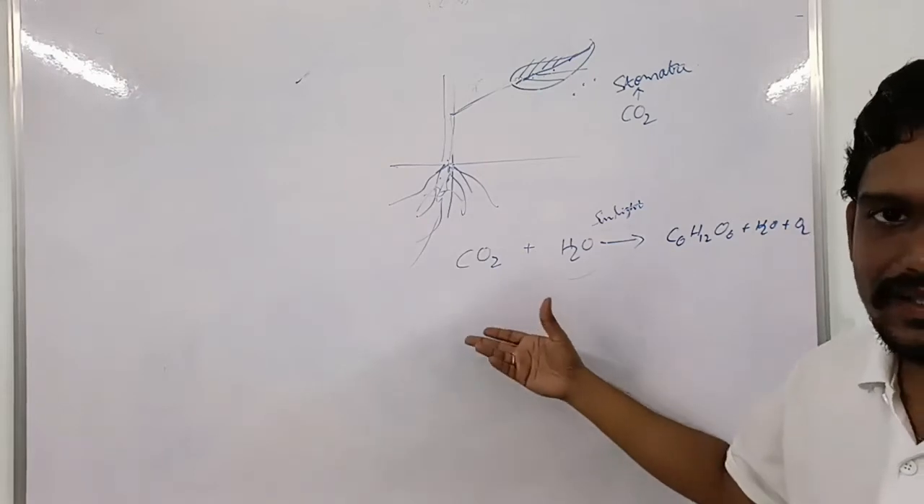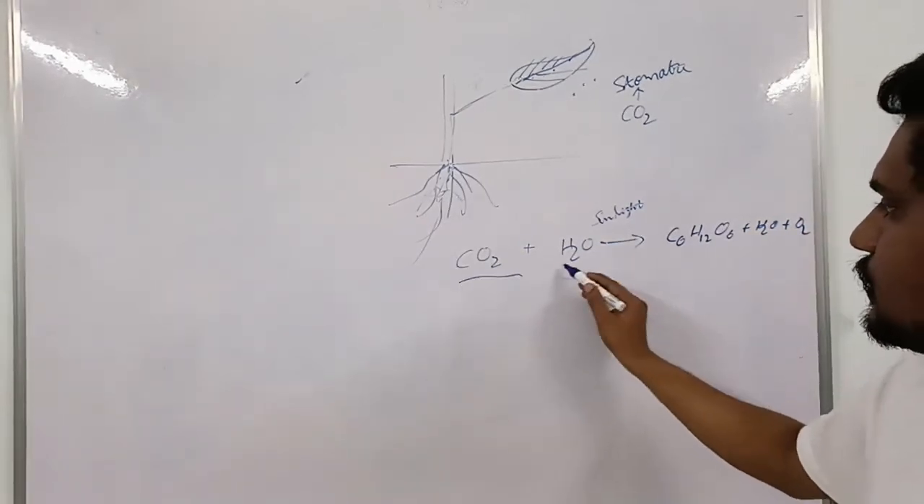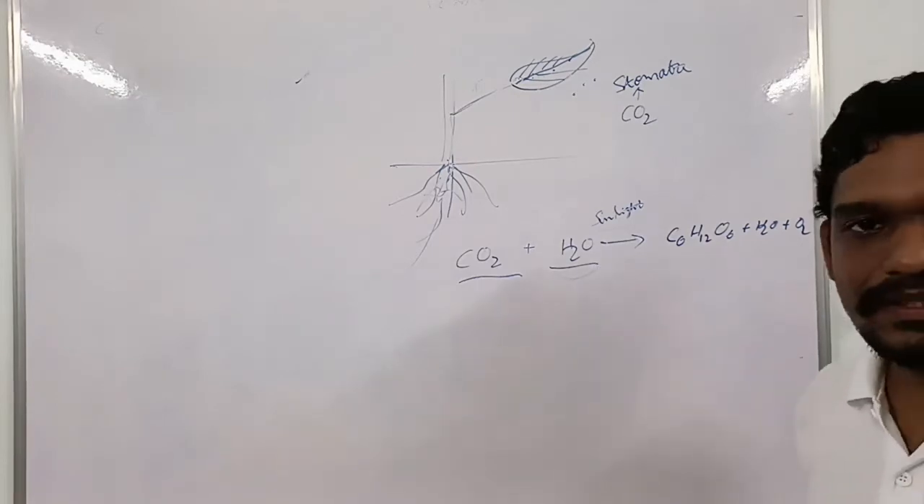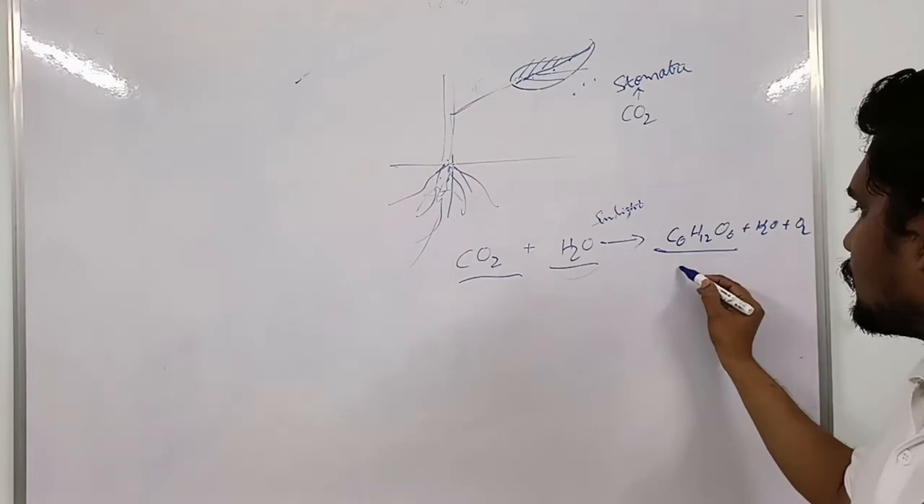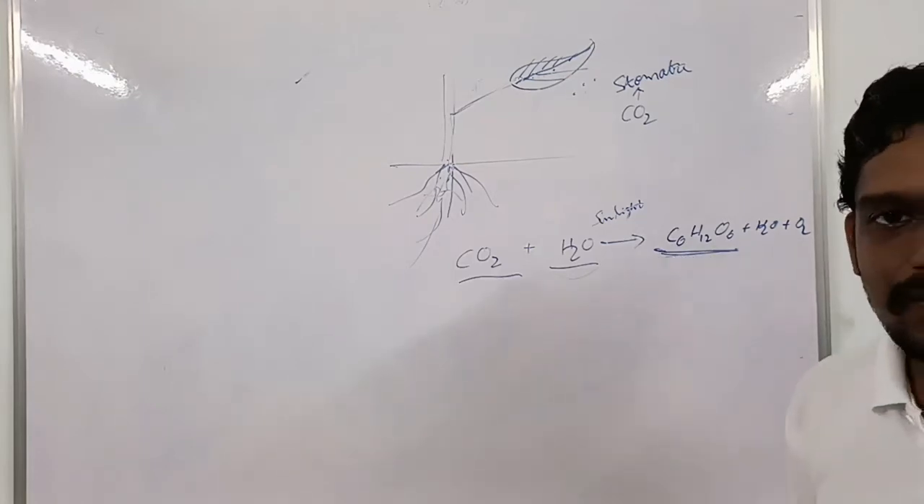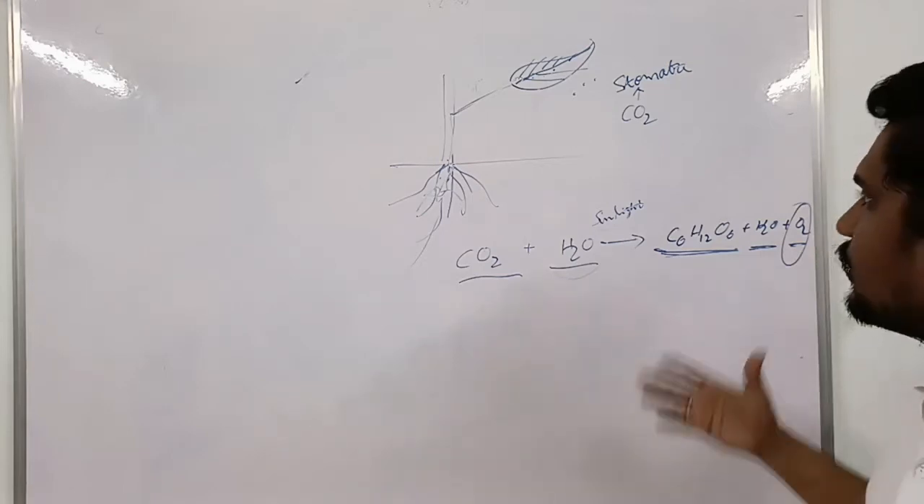In the chloroplast, in the leaf itself, the green pigment is called chlorophyll. In the presence of sunlight, this carbon dioxide and water mix together and form glucose molecules. This is an unbalanced or skeleton equation. I haven't balanced it here. Carbon dioxide and H2O, mixed together in the presence of sunlight, give us starch, or we can say glucose, C6H12O6, and H2O and oxygen. Oxygen is a byproduct.